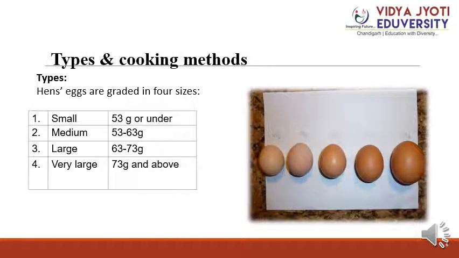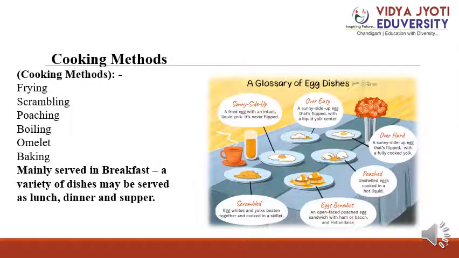Then types and cooking methods. Let's discuss types first. Eggs are graded in four sizes: small eggs are 53 grams or under, medium eggs are 53 to 63 grams, large eggs are 63 to 73 grams, and very large eggs are 73 grams and above. Then the cooking methods. There are many cooking methods like frying, scrambling, poaching, boiling, omelette and baking. First we will discuss frying.